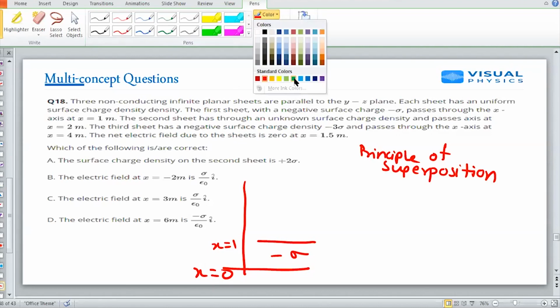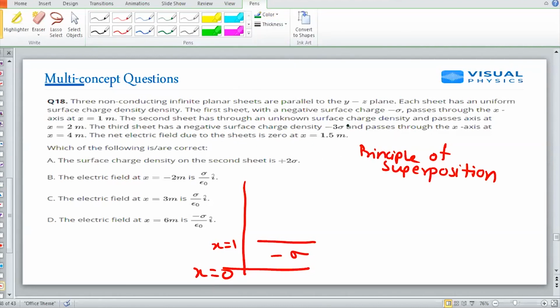The second sheet is at x equal to 2, with unknown sigma x. And the third sheet is at x equal to 4, and the surface density is minus 3 sigma.